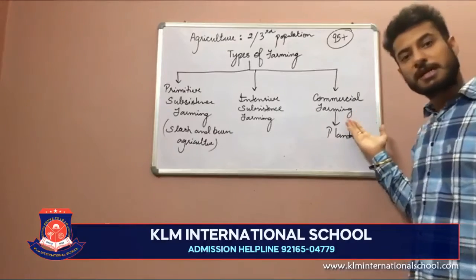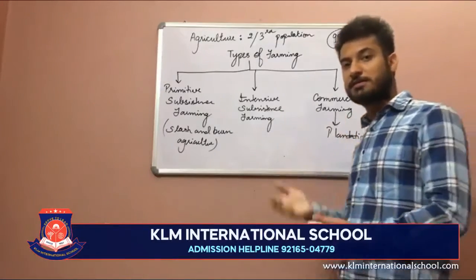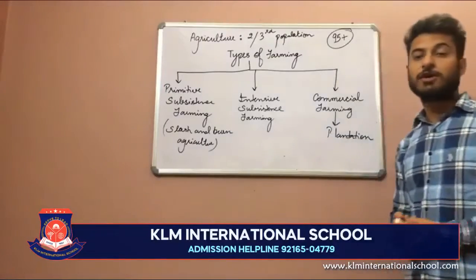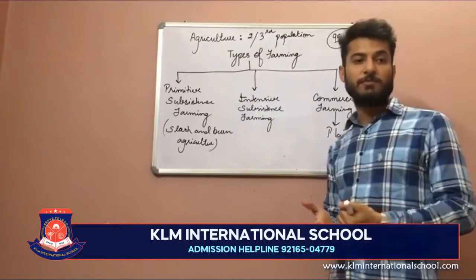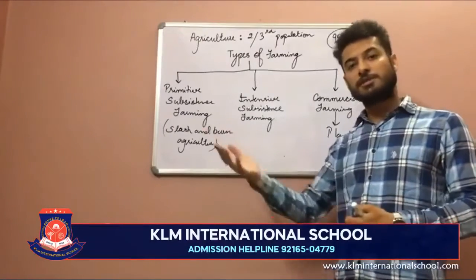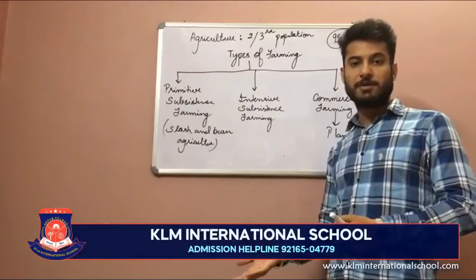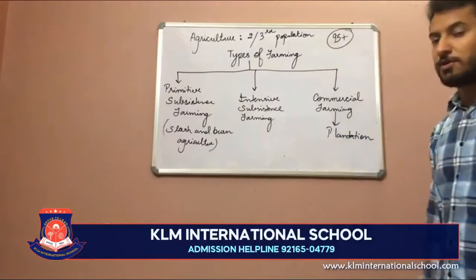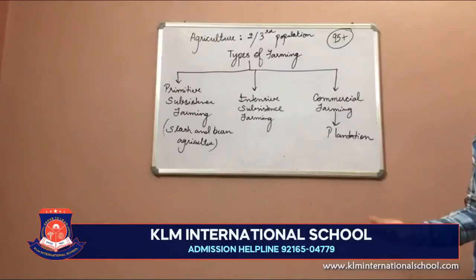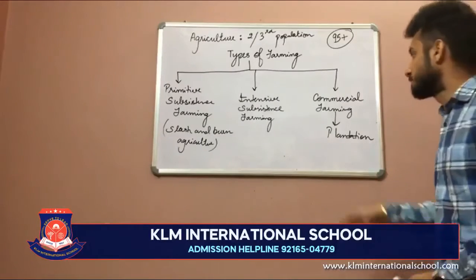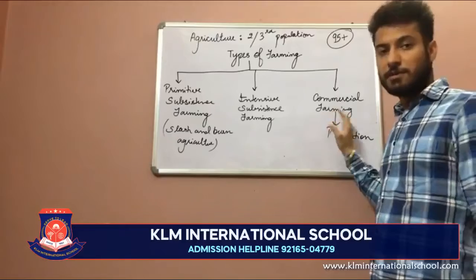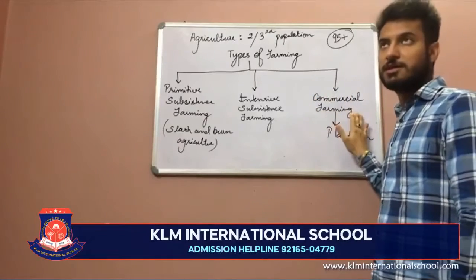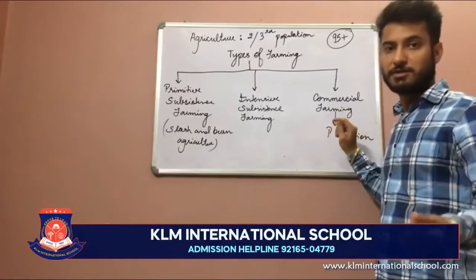For example, wheat, rice. अब जैसे चावल लगाते हैं लोग, wheat लगाते हैं, वो घर के लिए नहीं लगाते. The main purpose of planting wheat and rice is to sell them in the markets. अभी हमारे पास wheat का सीजन गया, अब लोगों ने सबने राइस लगा दिए हैं. We are also going to cover in the next chapter what types of crops are grown and in what seasons. That is known as commercial farming. So from commercial farming you should understand that it is something related to money, to earn money.